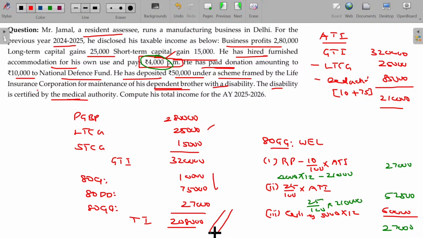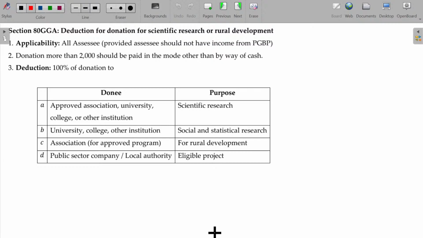Now, let's move on to the next one. 80 GGA is similar to the donation studied under section 35, donation and contributions for scientific research as well as rural development, where we have seen RICU and all, right? The same way.